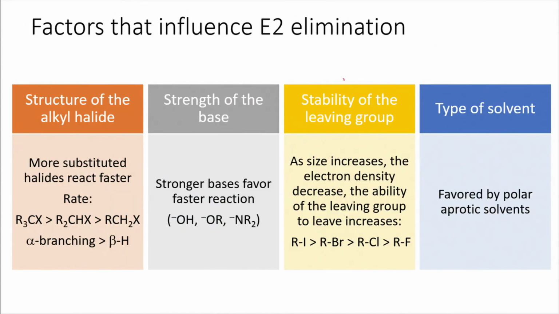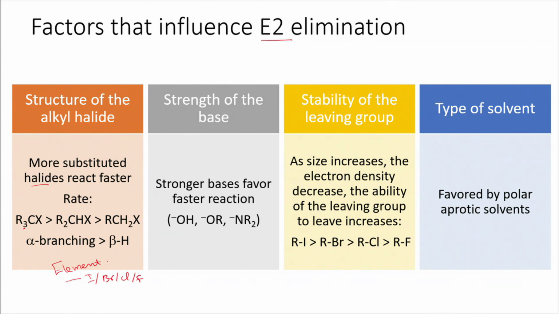Let us look at what are the factors that influence the E2 elimination. When we look at the structure of the alkyl halide, we already know the substituted alkyl halide plays an important role, because we also know the element effect from earlier. So, that means if we change the alkyl halide, that means iodide or bromide or chloride or fluoride, depending on that the reaction rate also changes.